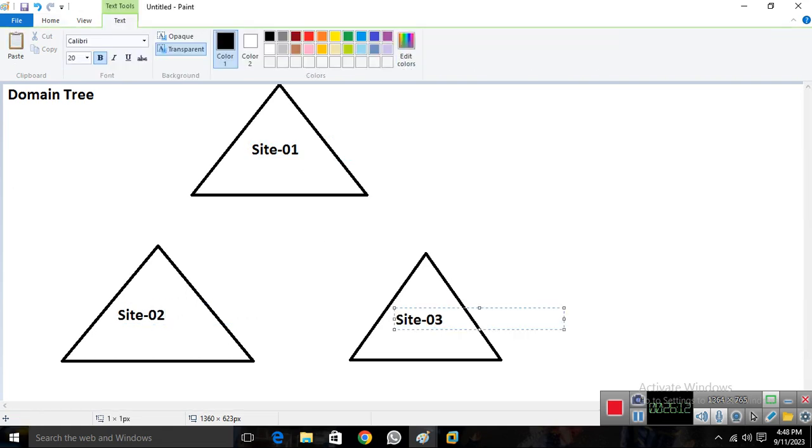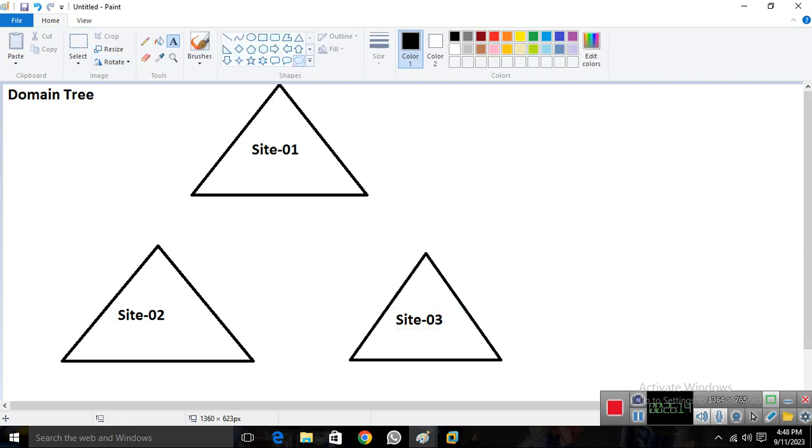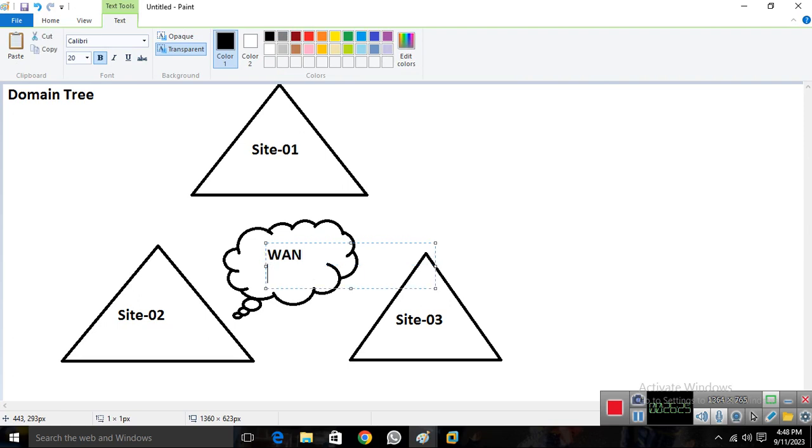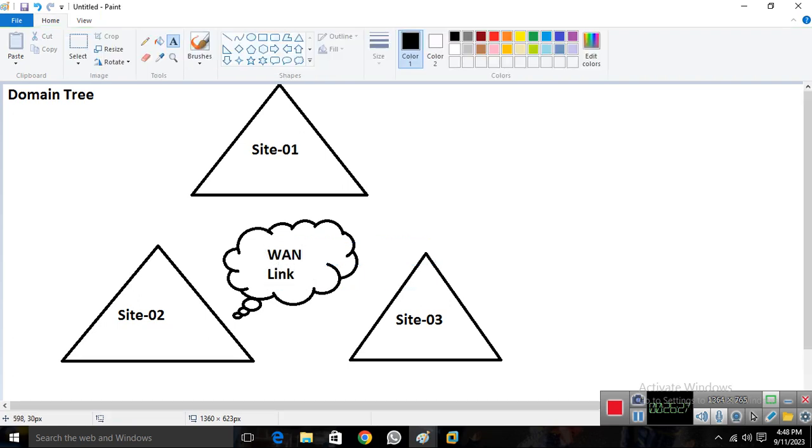All these 3 sites are connected together with a WAN link. This is my WAN link, as you can see. Through that we are able to connect all these 3 sites together. So my company has 3 branches, or 3 physical locations.